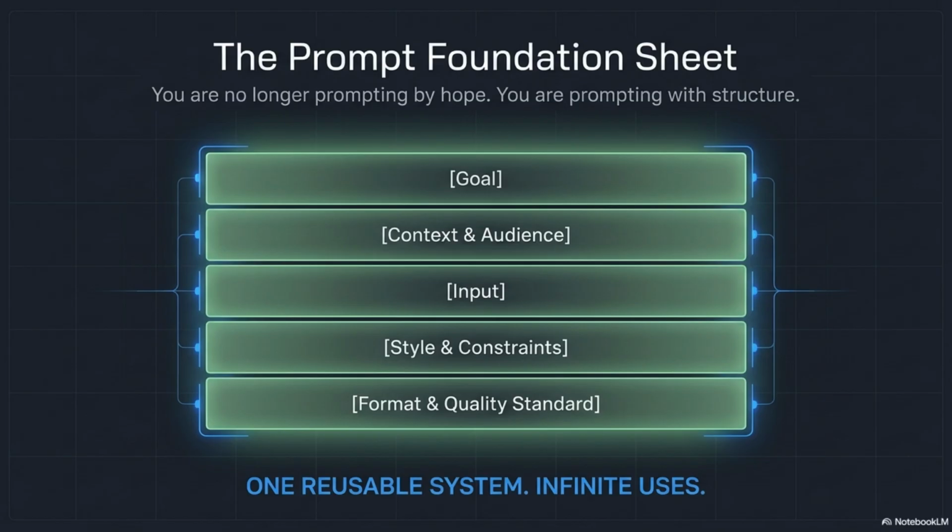This sheet becomes reusable. You can use it for content, emails, lessons, scripts, worksheets, image prompts, client explanations, product descriptions, and custom GPT planning. The output type may change, the structure still holds. One reusable system can support infinite uses when the foundation is clear. That is the point of APL 101. Build the sheet once, use the structure everywhere.